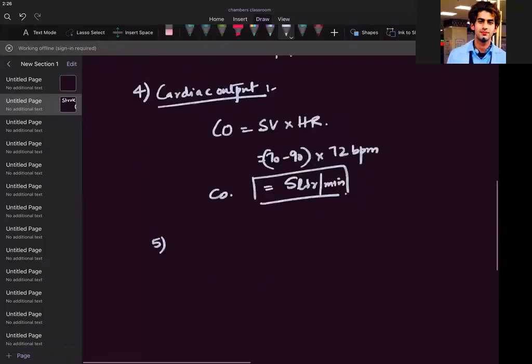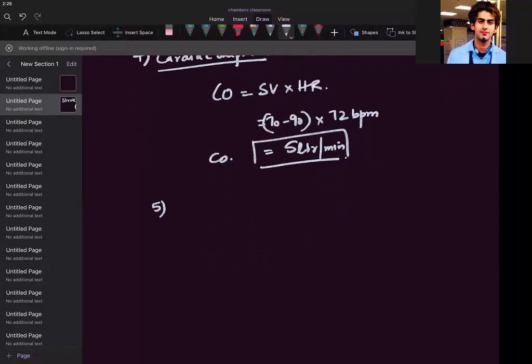Let me take the same quantity where I am using the cardiac output. That is the cardiac index. What is cardiac index? Cardiac index is the ratio of the cardiac output to the body surface area. How much cardiac output you are giving to a body surface area, that will be called a cardiac index. So it will be equal to cardiac output divided by body surface area. And this body surface area is measured in meter squares.